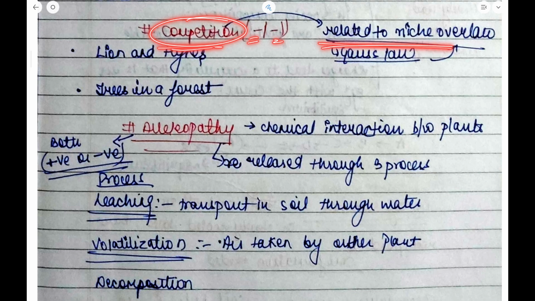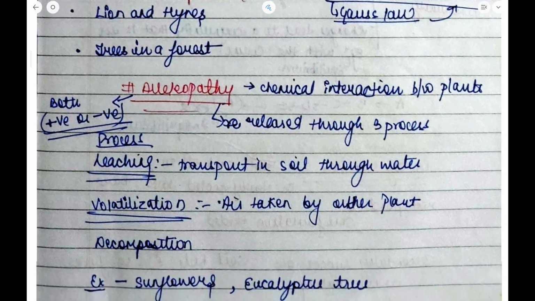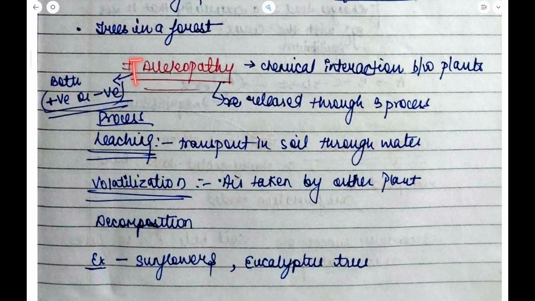It is related to the niche overlap, that is Gause's law. I've already told you. Lions and hyenas, when they fight for the food they hunt, there is competition. Trees in a forest, this is also an example of competition. There is a different concept here, allelopathy, which I have mentioned.